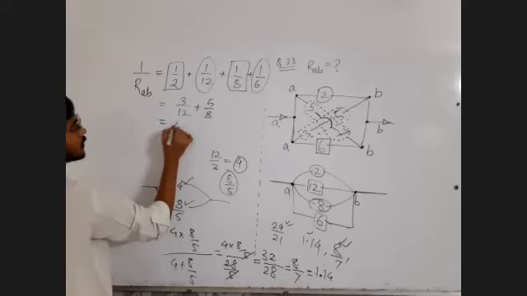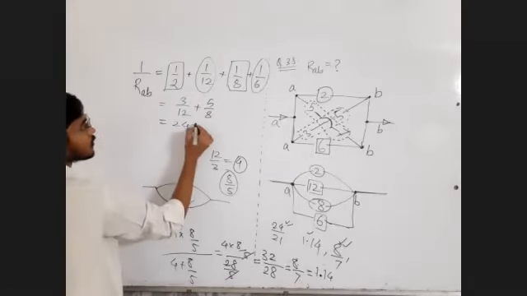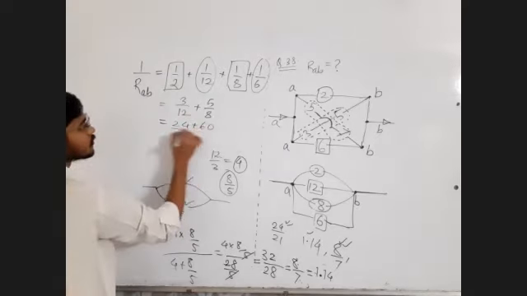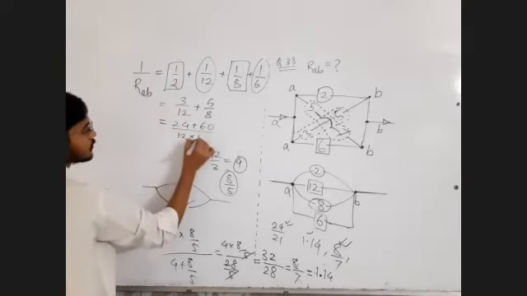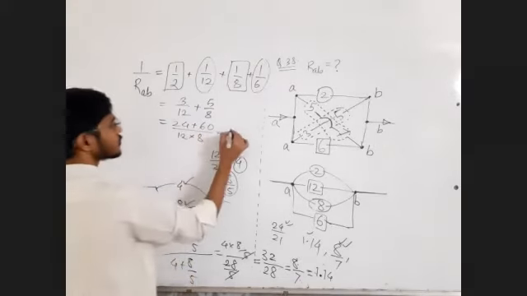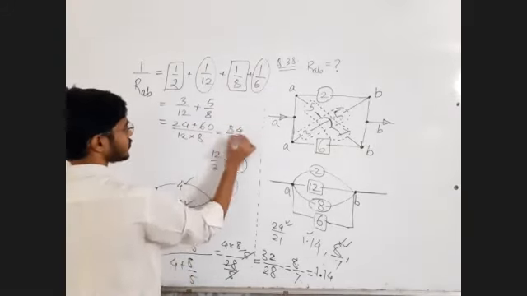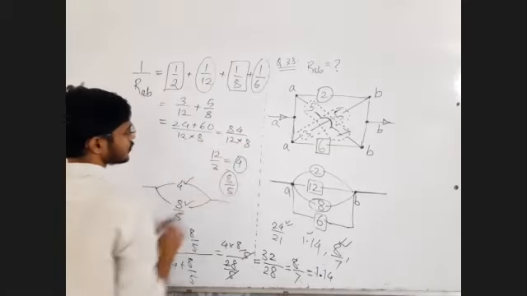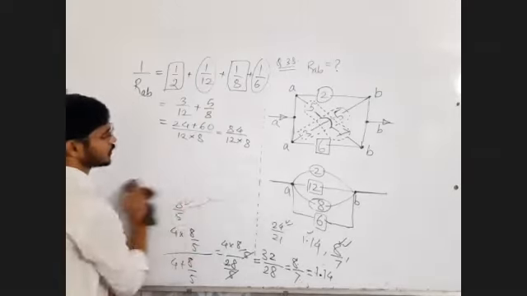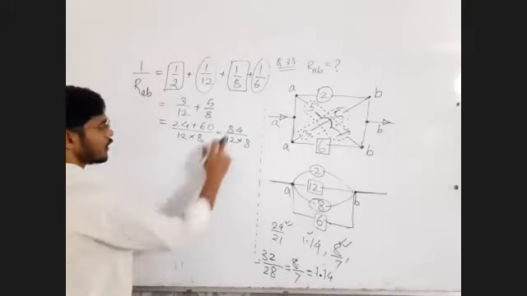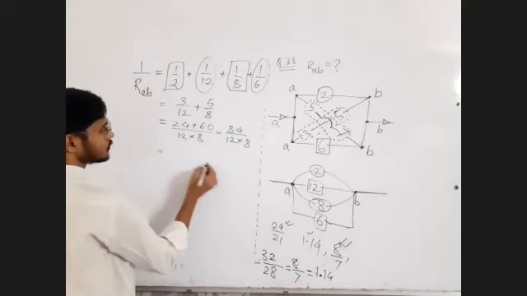Cross multiplication, upon 12 into 8. This becomes 84 upon 12 into 8. You can do the further calculation on your own. Divide by 4, divide by 4.